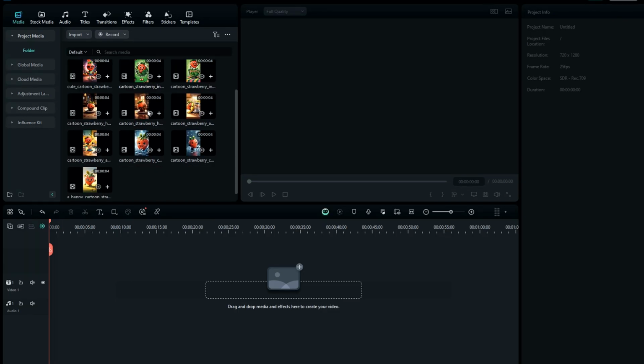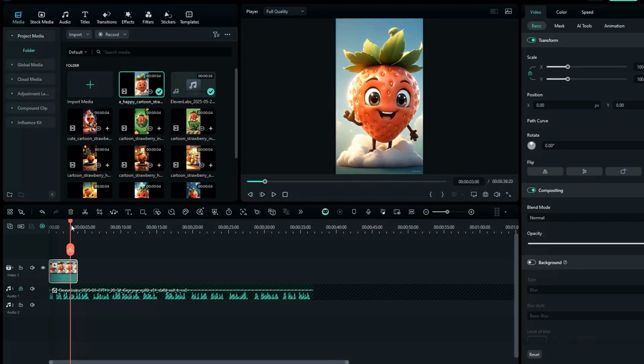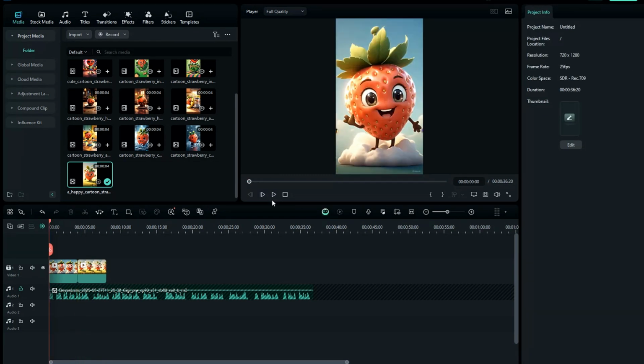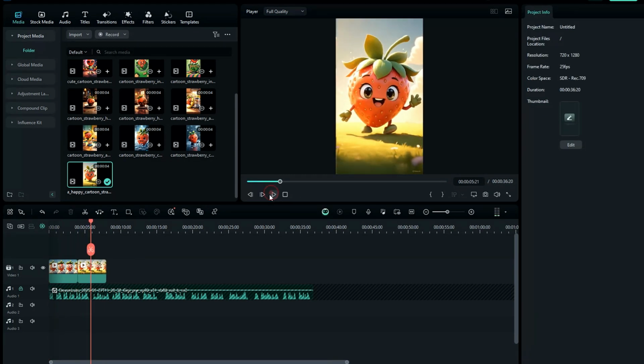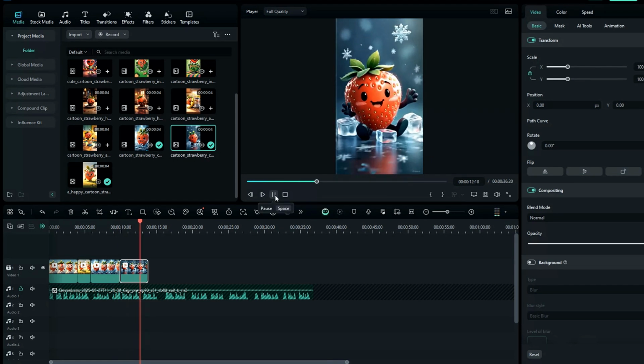So you can see that I've imported all the videos and the voiceover into my editing tool, keeping the video aspect ratio 9:16. First, I'll add the voiceover to the timeline. Based on the voiceover, I know which scenes I have generated as videos, so I'll arrange them accordingly.